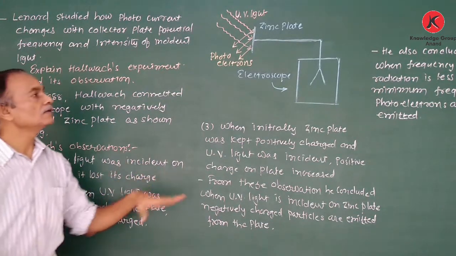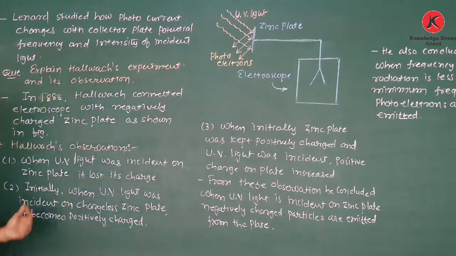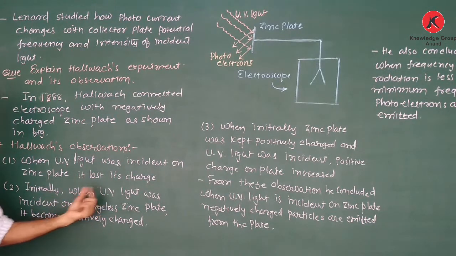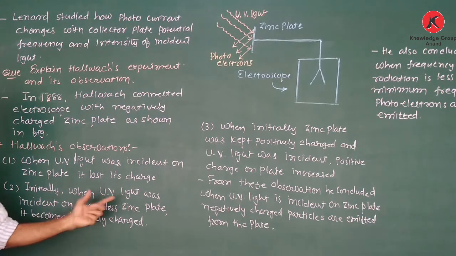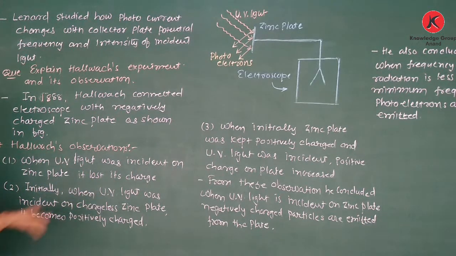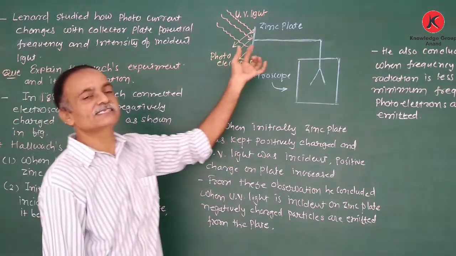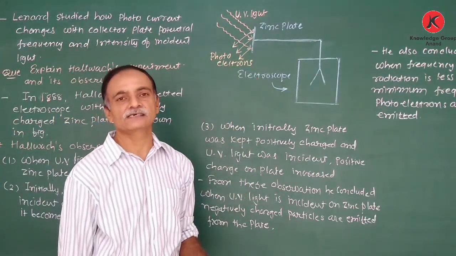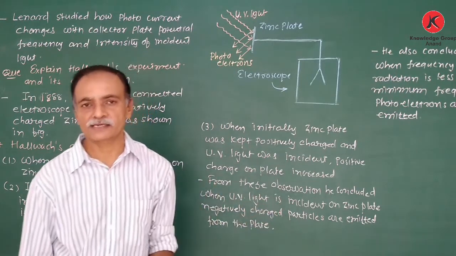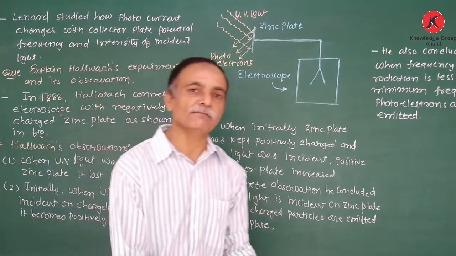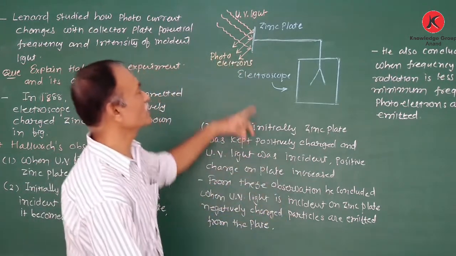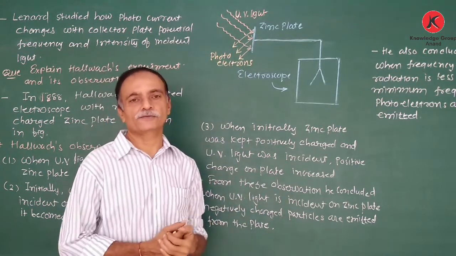He also repeated this experiment a second time, when the UV light was incident on a chargeless zinc plate. In the second experiment, he takes the zinc plate without charge, that means a neutral zinc plate. The number of positive ions and the number of electrons are equal. Therefore, the total charge on the zinc plate is 0.